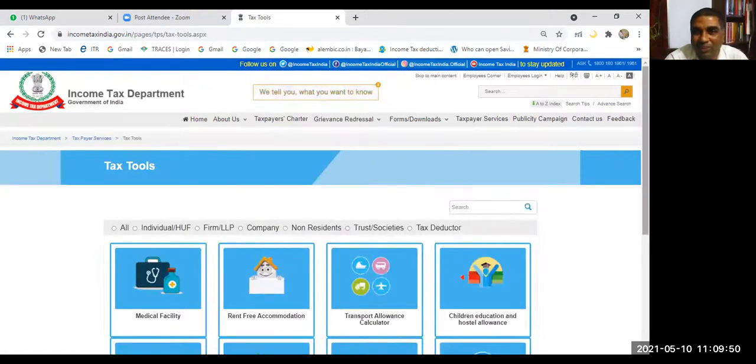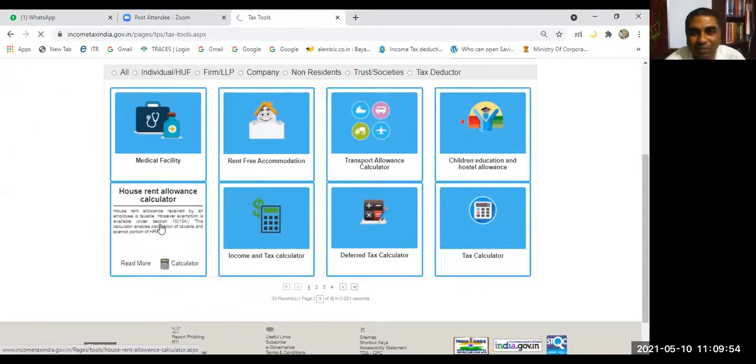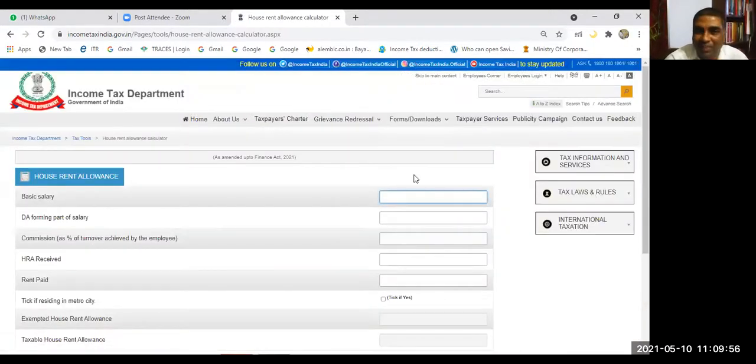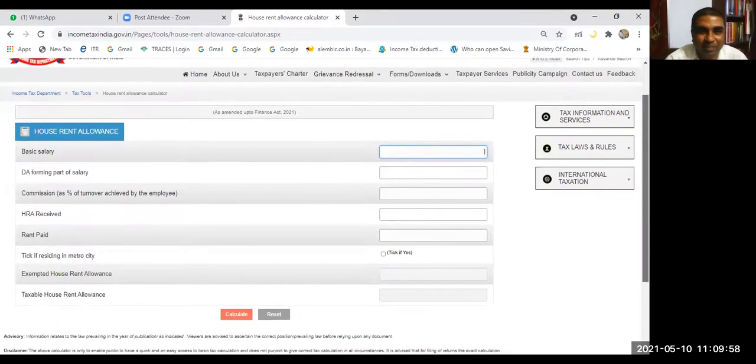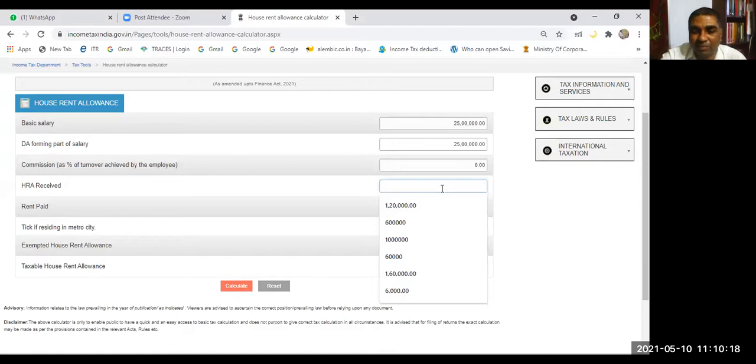And other calculators also, which you have studied. You have already studied house rent allowance, how much will be allowed, how much will be disallowed. You have studied it or not? So you can apply that. Let us say your basic salary is 25 lakh. TA forming part of the salary, let us say another 25 lakh. Commission as a percentage of turnover, you know the provision, so I am not explaining. Let us say HRA receipt is 6 lakh.